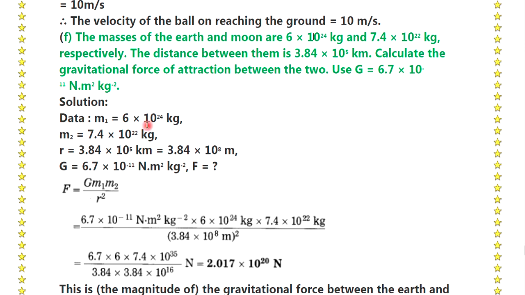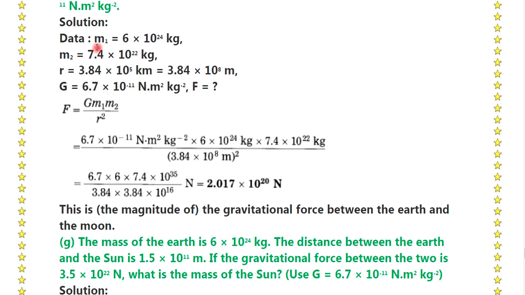Okay, so the solution is: the data we have is m1 is equal to 6 into 10 to the power 24 kg, m2 is equal to 7.4 into 10 to the power 22 kg, and r is equal to 3.84 into 10 to the power 5 km, which is 3.84 into 10 to the power 8 meter. Convert the kilometer into meter.